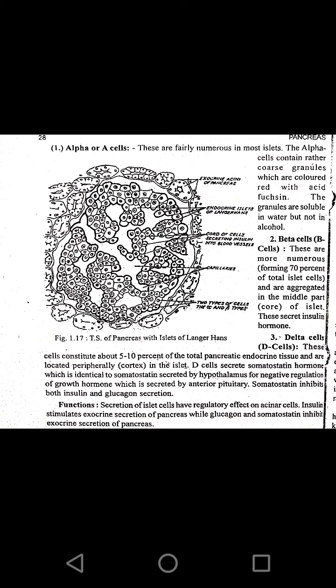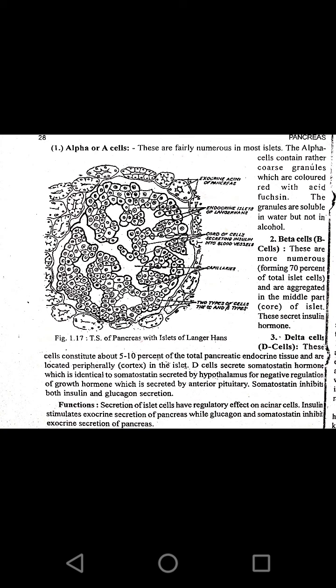So the second cell is the beta cell. Where do we observe the beta cells? We observe these beta cells in the center part or core part of the islets of Langerhans. When we see the cells of islets of Langerhans, 70% of the cells is covered by the beta cells, and these beta cells play a major role in synthesis or secretion of the insulin hormone. Then the third type of cell is delta cells or D cells.